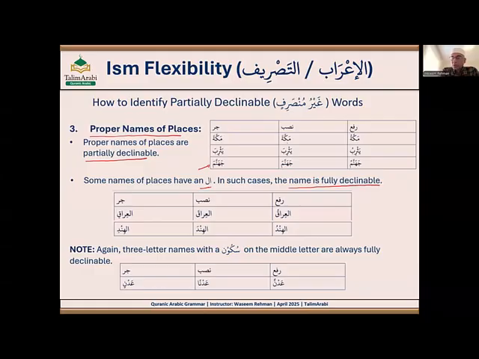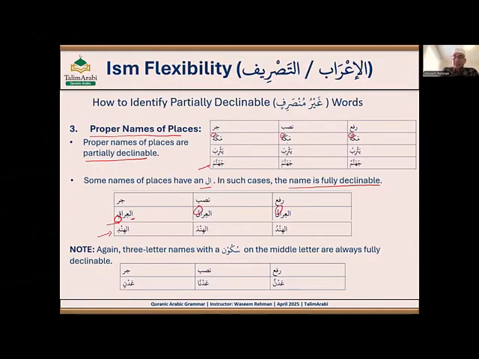Like al-Iraqu. I don't know why, but some places they use al with them, and some places they don't use al. With Iraq, they use al-Iraq. They say al-Hind. I think for Pakistan as well, they use al-Pakistan. So al-Iraqu, al-Iraqa, al-Iraqi. Now it is taking kasra. Why? Because of this al. So if a specific name of a place has al, then it can take kasra. Other than that, if there is no al on a specific name of a place, then it will be partially declinable, meaning light and no kasra in jar status. So al-Hindu, al-Hinda, al-Hindi.